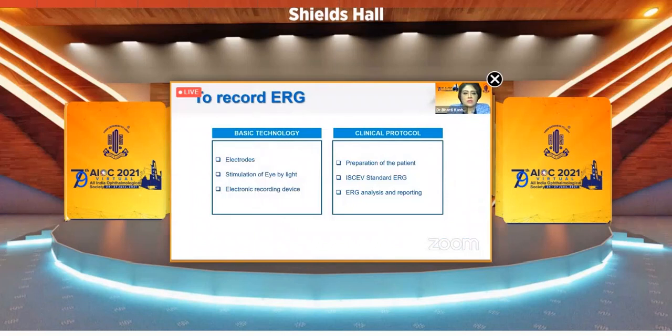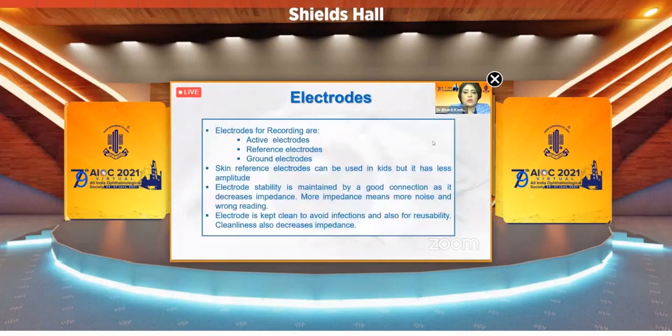To record ERG, what do we need? We need electrodes, we need stimulation of the eye by light, and we need an electronic recording device. The clinical protocol is preparation of the patient by following ISCEV standard, and then we analyze the ERG and report. The electrodes for recording are active electrodes, reference electrodes, and ground electrodes. The skin reference electrodes can be used in kits, but it has less amplitude.